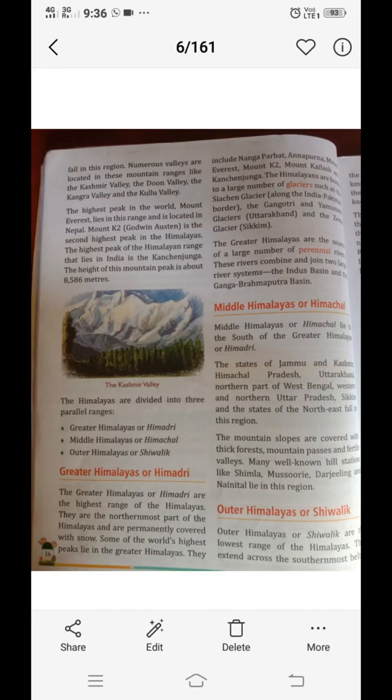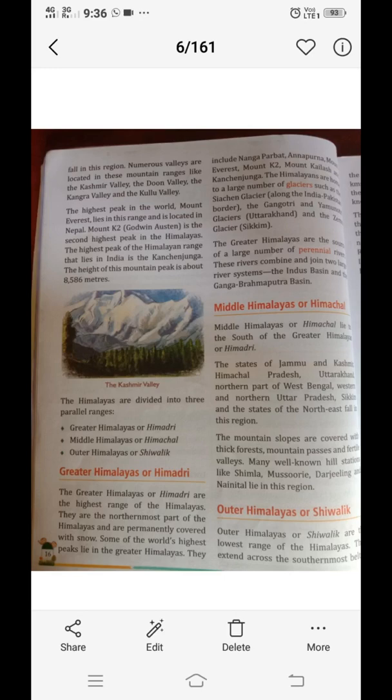Mount K2 or Godwin Austen is the second highest peak of the Himalayas. Actually, this is wrong information. Students, you have to correct it. Mount K2 is the second highest peak of the world, but it is not in Himalayan ranges. This is in Karakoram ranges. So K2 or the Godwin Austen is the second highest peak of the world and it lies in Karakoram ranges, not in Himalayan ranges.